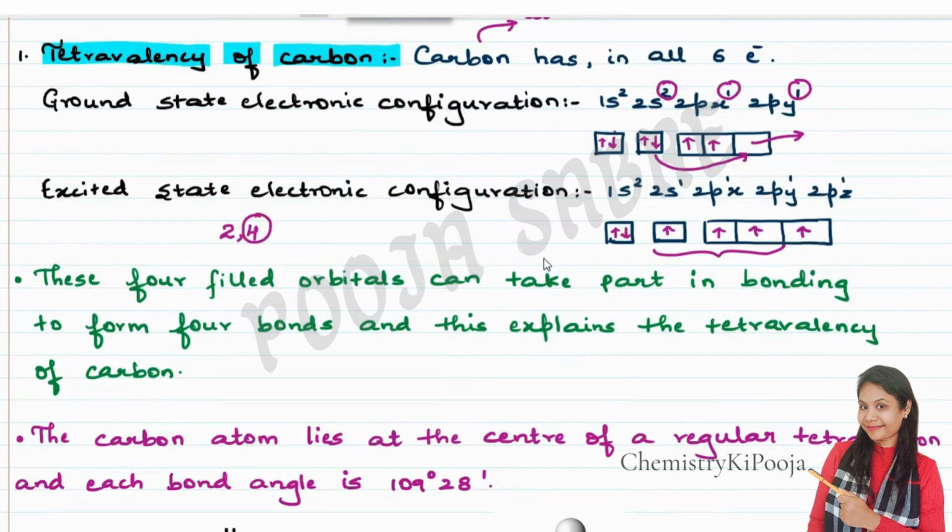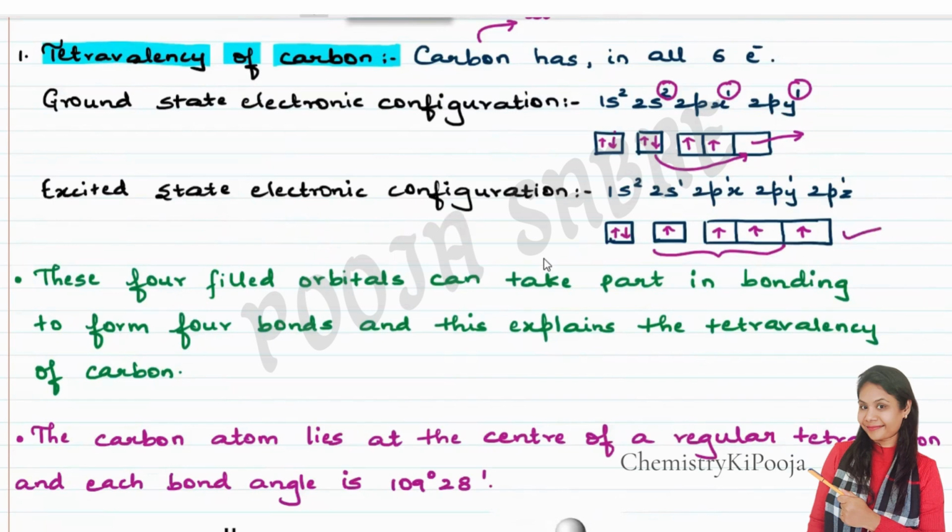According to the octet rule, it needs 4 more electrons. So it can either gain 4 electrons, lose 4 electrons, or share 4 electrons. It is going to share 4 electrons, because gaining or losing 4 electrons requires a lot of energy. So carbon shares 4 electrons with some other element, and then the entire octet will be complete. This is the lower standard knowledge we have studied.